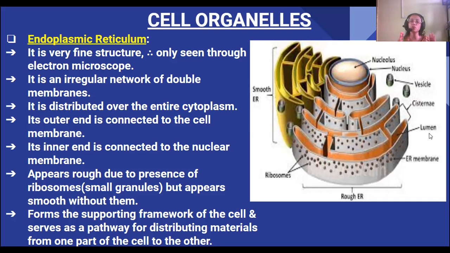So I told you what an endoplasmic reticulum is. Where is it found? It's distributed over the entire cytoplasm. Then what is its structure? What are the different types of endoplasmic reticulum? That is smooth endoplasmic reticulum and rough endoplasmic reticulum. Why are they rough? That I also told you, due to the presence of ribosomes. And one other thing, what is its function? So this is about the endoplasmic reticulum.